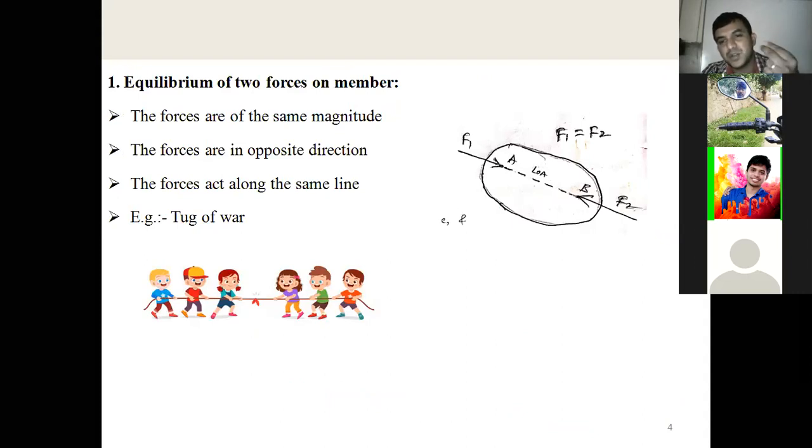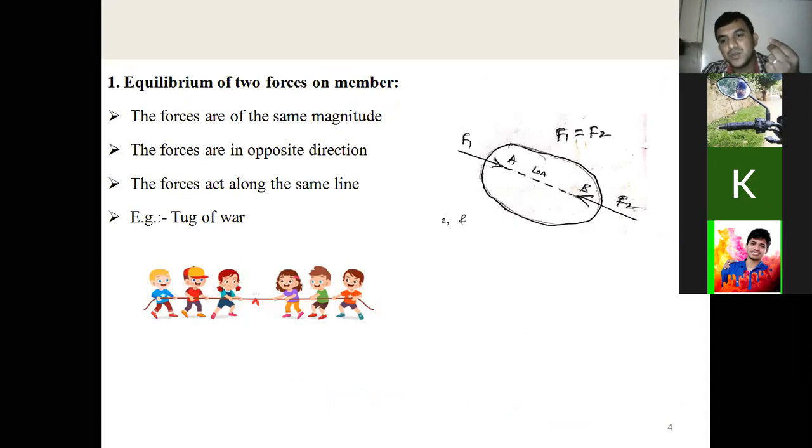Remember these 3 points. Kiran Kumar, mute yourself. Equilibrium means under rest position, under steady state condition. Only then do we go for determining how the body behaves. That is the example I have given here, tug of war.